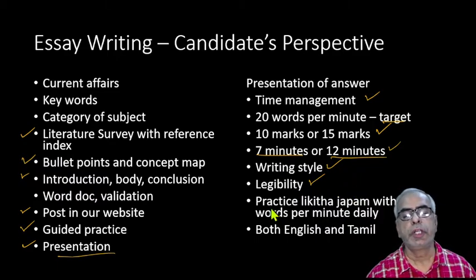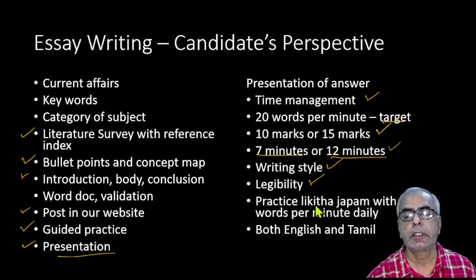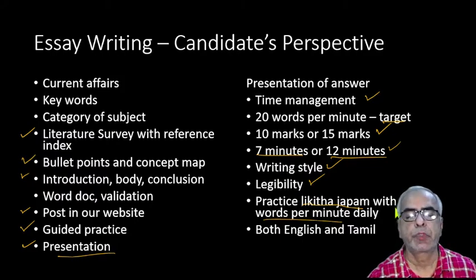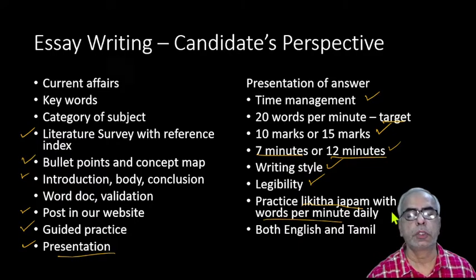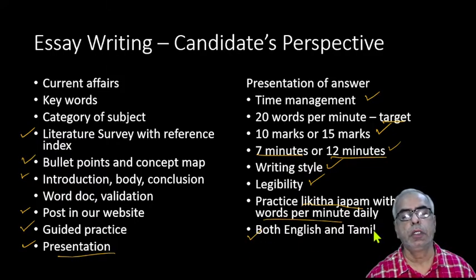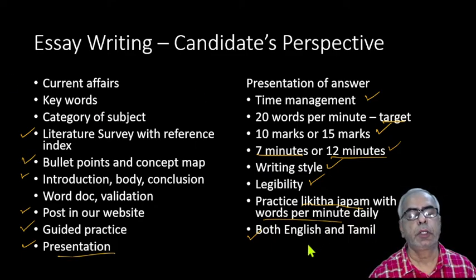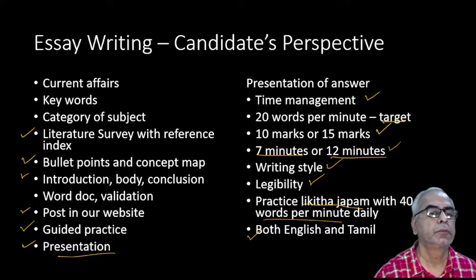Then I would even suggest practicing Likhita Japam, that is, with the known names of God, you can write at least 40 to 80 words, so 40 words per minute. Likewise, you can practice at least 1 page per day, so that it will improve your speed also. It can be both in English and your mother tongue, because you are going to write the essay in your mother tongue as well as in English.